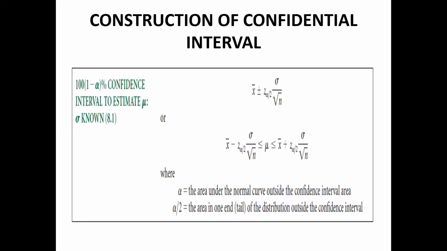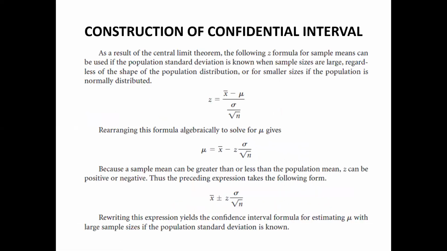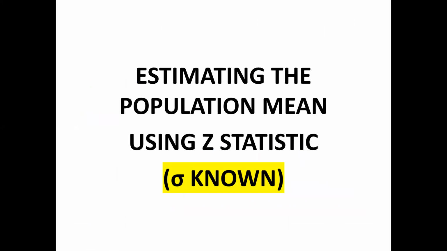Next, this is the final formula. So the mean would lie between this when the Z is minus and plus the Z. So this is the final formula for calculating the population mean when the standard deviation of the population is known.